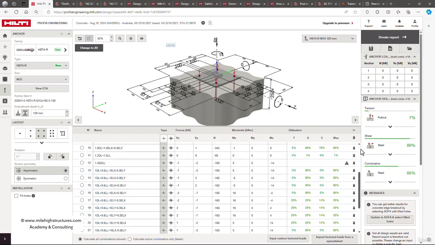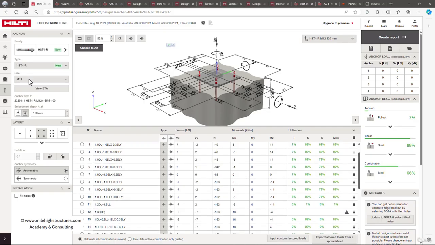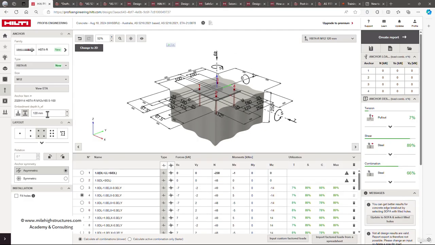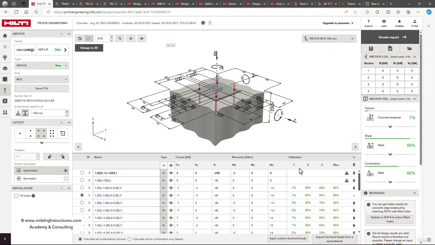So ultimately what we can conclude here is that by selecting the HST4R M12 anchors of 120 mm embedment depth, the system is safe for all kinds of loadings. And you can do further optimization also. Like instead of 120 mm, we can check whether the system is passing with 100 mm depth or not. So here we can see that with 100 mm also, it is more or less safe in the design.